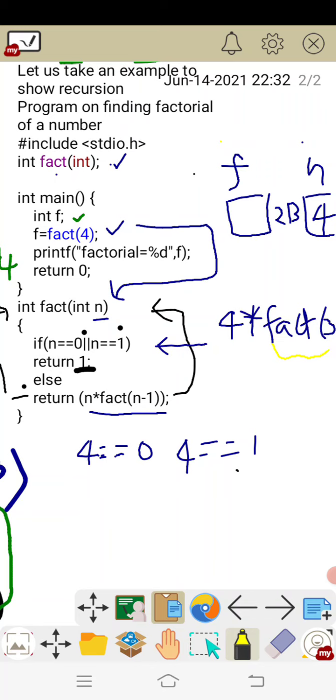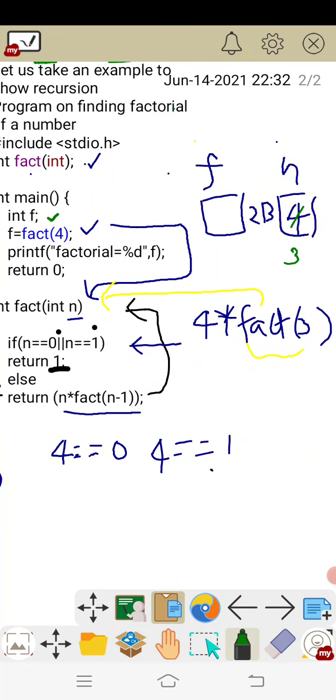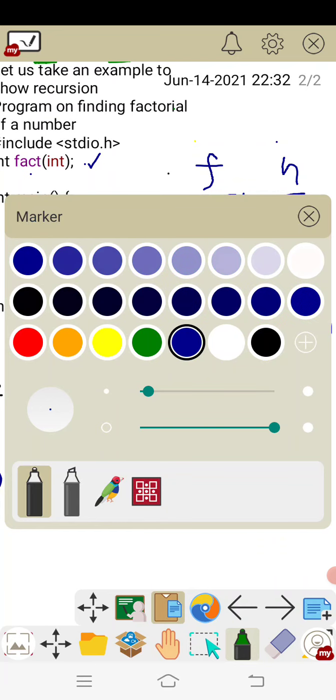This is called recursion, right? Fact of 3. Now the new parameter copied to n is 3, so the value of n changes to 3.